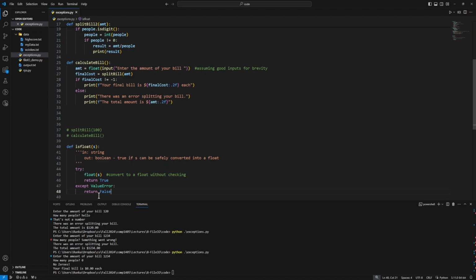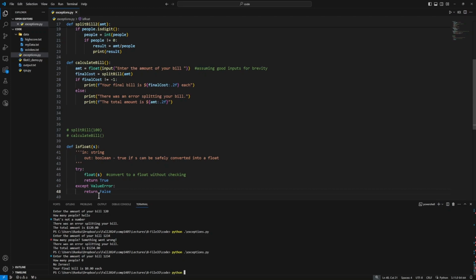Note in your own applications, this function would be a bit redundant, as you could just adopt the try except code directly into your work, rather than calling this function, which attempts to convert the float already, and then if it's successful, returns true so that you can do it again in the calling program. But this should demonstrate what we need to at least.